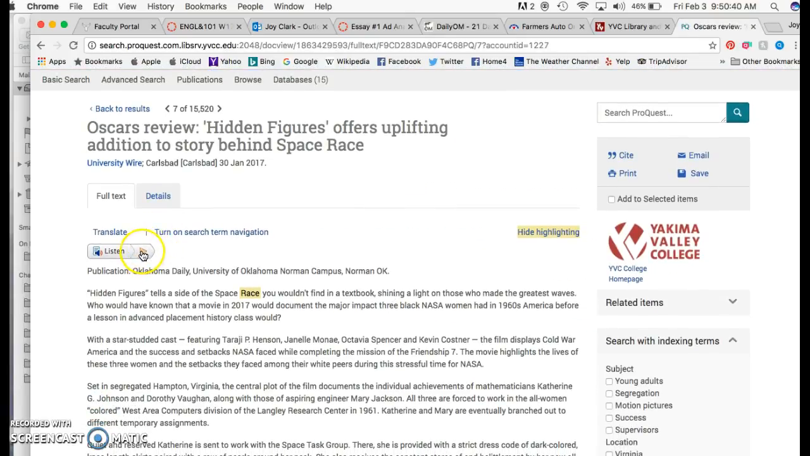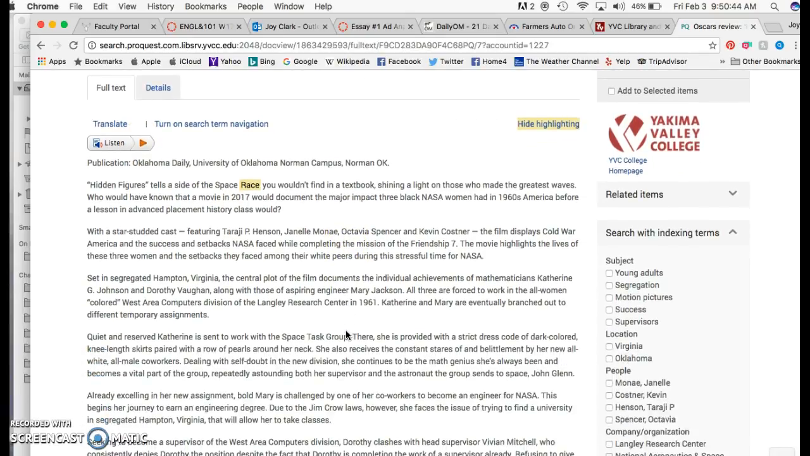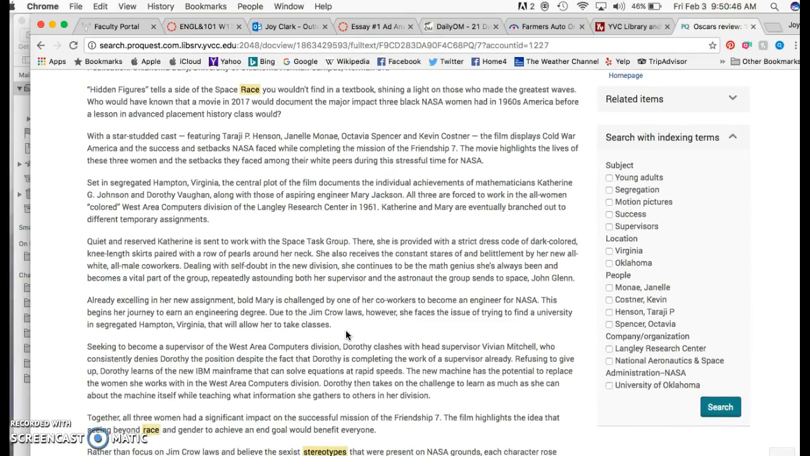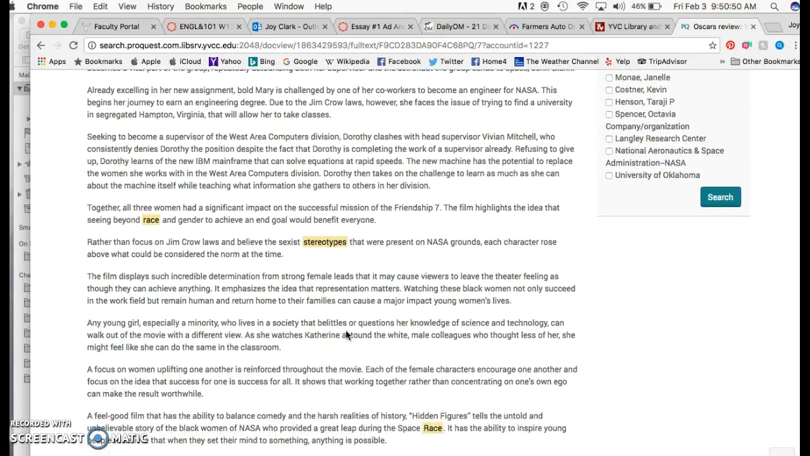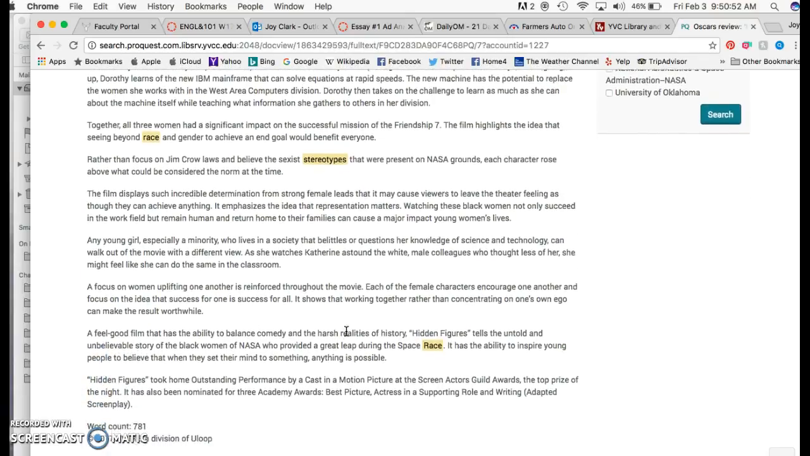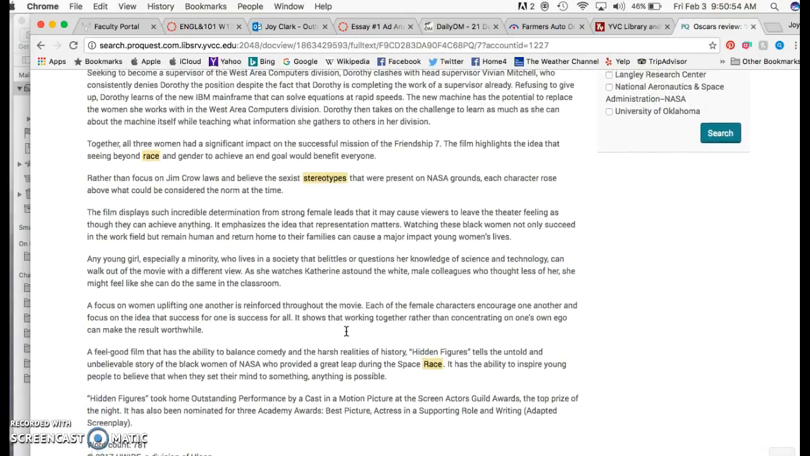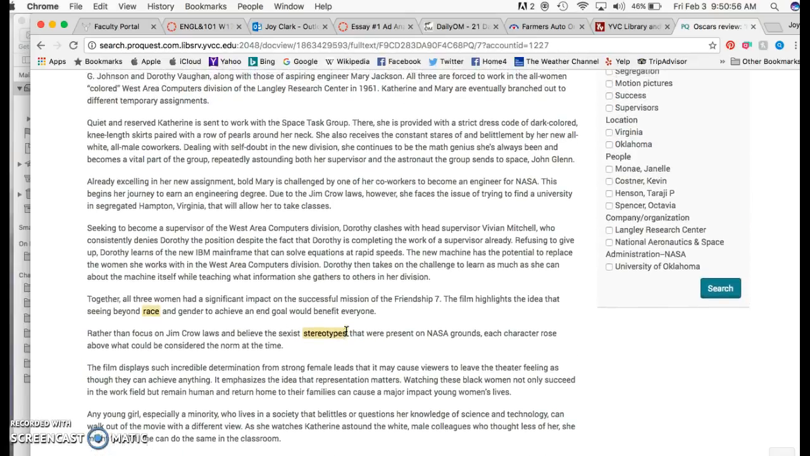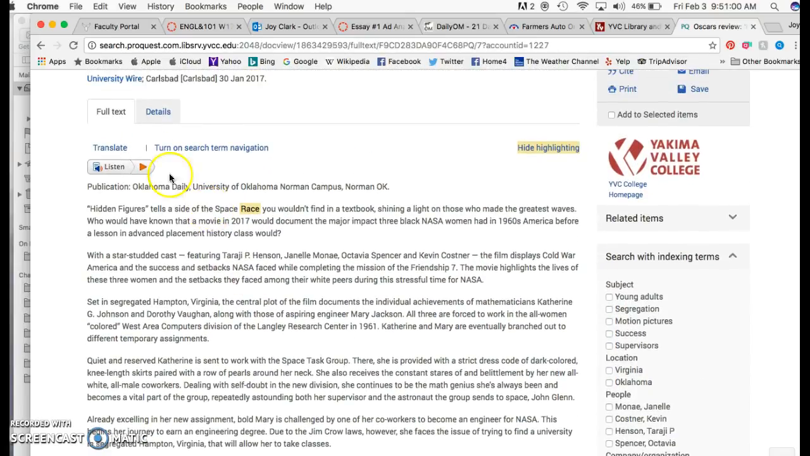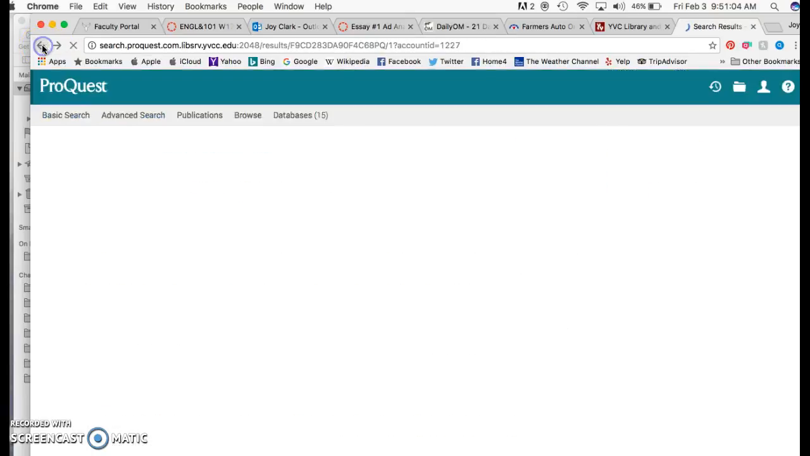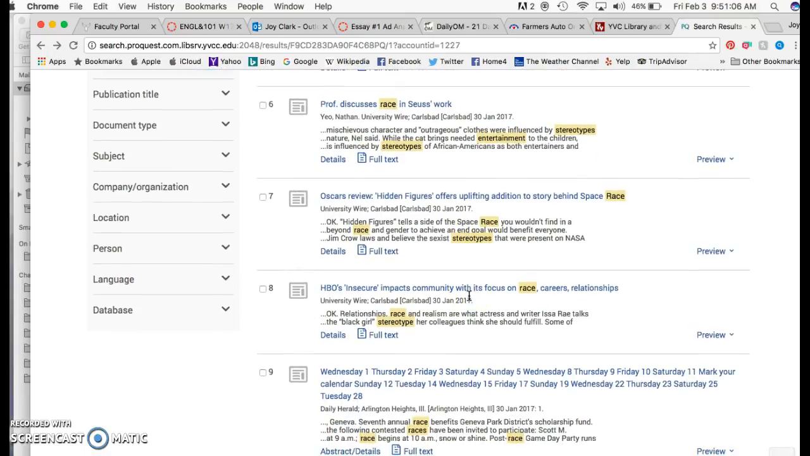Interestingly enough, this allows me to listen. That's a nice option. But here again, we have a very recent release, still in theaters at this time, with discussion on depictions of race, and maybe a very welcome and refreshing view to some of the stereotypes that might have been prevalent. Okay, I'll go back.